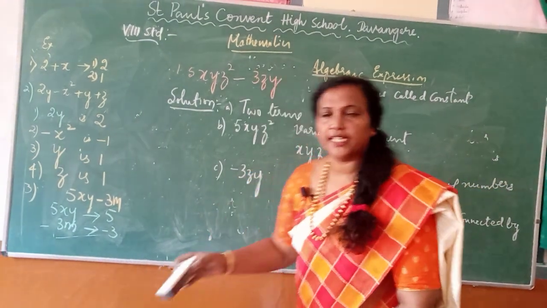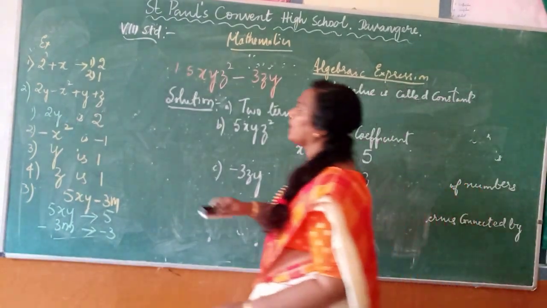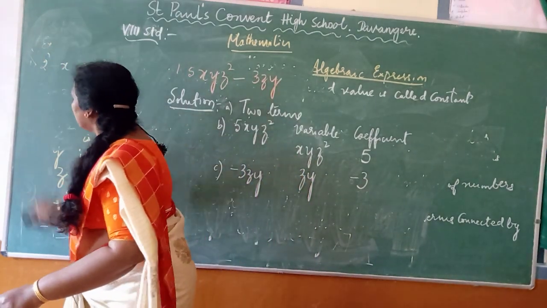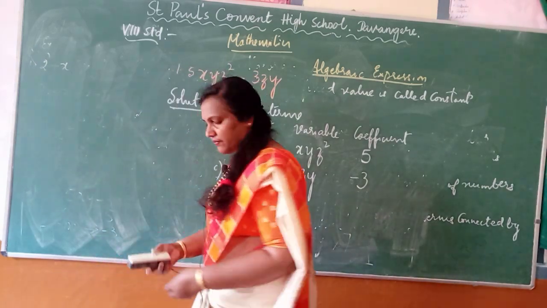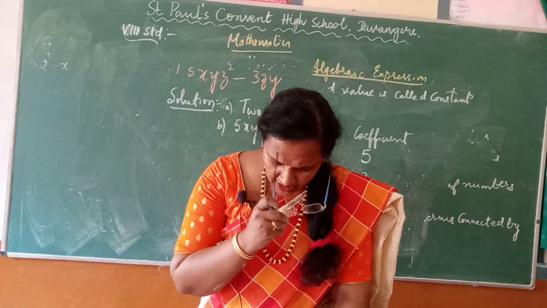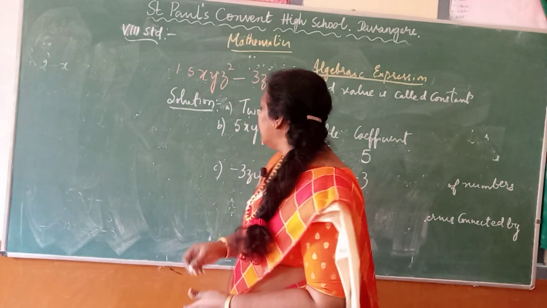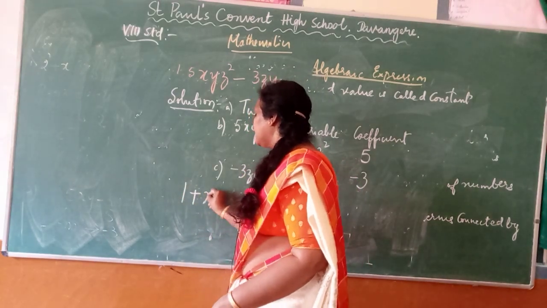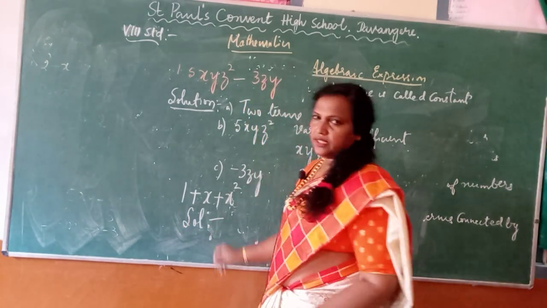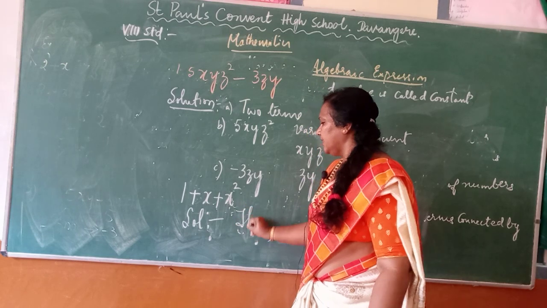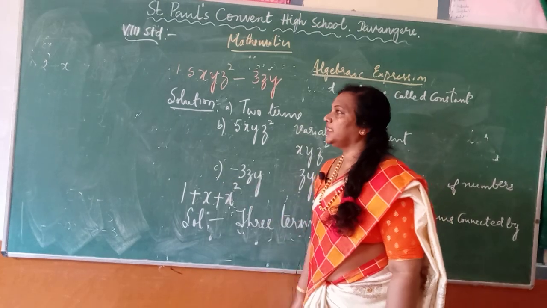I will show you for the second and third, and you are supposed to do the remaining 3. What's the second one he has given? 1 plus x squared. So I will write the solution. SOL means solution. How many terms are there? 3 terms. So you will be able to identify the 3 terms.